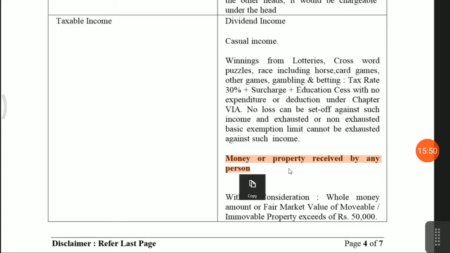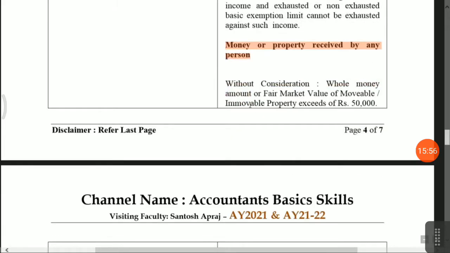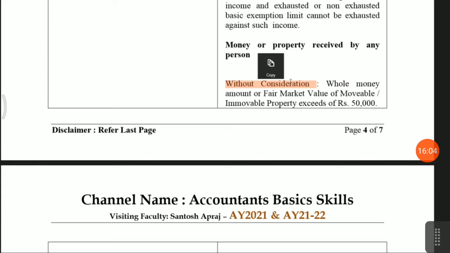Now, what is this provision? Without consideration means there is no relation, no transaction, and they have paid money. One assessee paid money to another assessee without any consideration, without any agreement. Just normally he has given 1 lakh rupees: please take it, 1 lakh rupees.